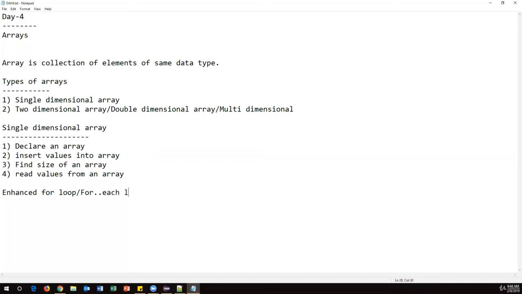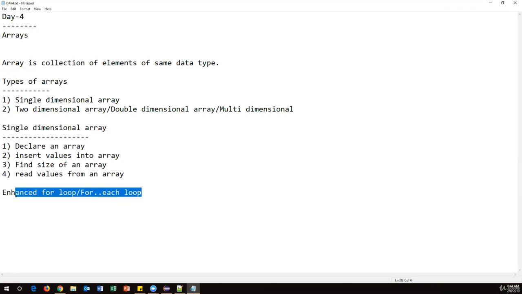Yesterday we discussed three kinds of loops: while loop, do while loop, and for loop. So these are all normal loops. But especially for data structures like arrays, hash map, array list, for these kinds of derived data types, a special for loop is designed. That is called the enhanced for loop or for each loop. So I'm going to discuss this kind of loop today.